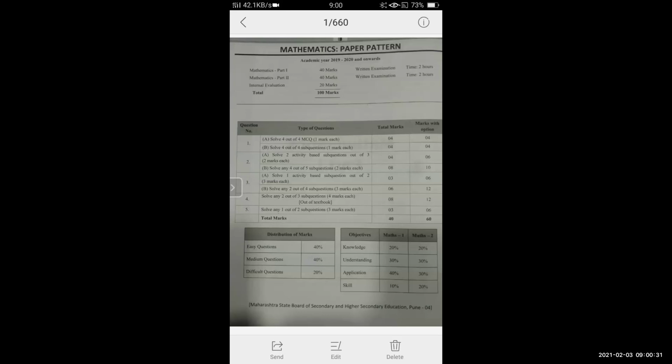Now if you see the distribution of marks, that means the easy questions, medium questions, and difficult questions. The difficult questions are 20% of your paper, and they will be in question number 4 and question number 5. Easy questions will be the activity based ones and the first question, and the medium questions depend mostly on question number 3 and some questions from question number 4. So this is a rough sketch of your paper pattern.